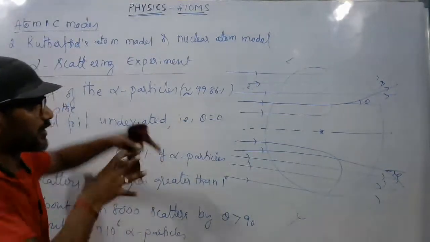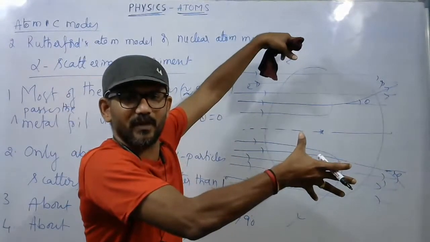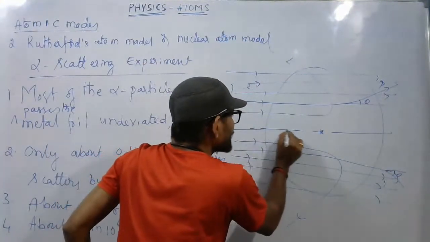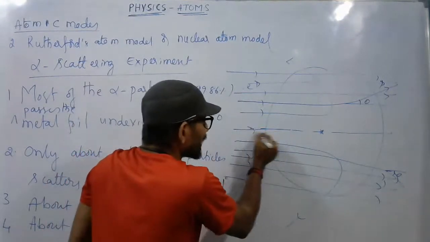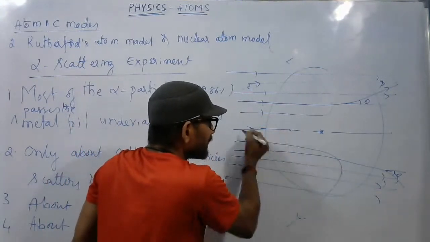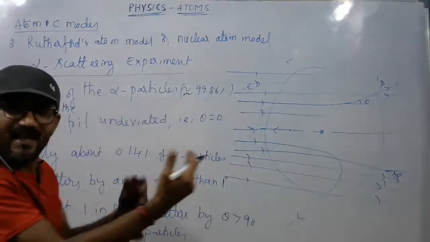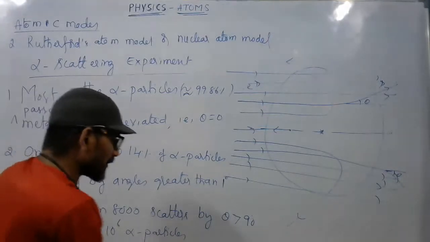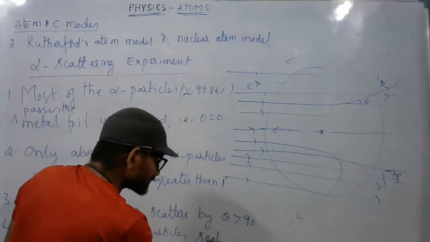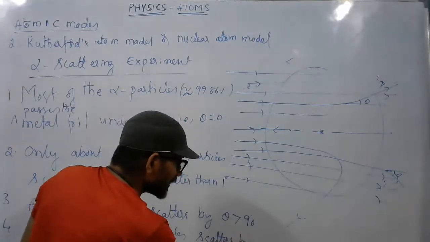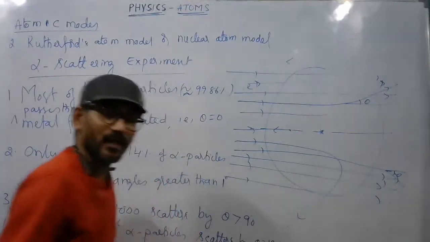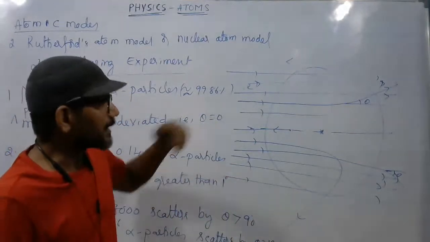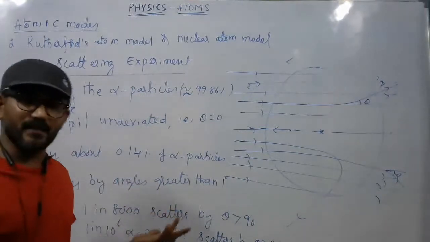Out of 10 lakh particles, so many particles, if they come like a beam, somewhere one particle which is passing somewhere here, like passes through a line, it is observed that it will reflect back or bounce back. That means it undergoes an angle of scattering. About 1 in 10 power 6 alpha particles scatters by theta equal to 180 degrees, or bounces back along the same line. So what might be the reason?